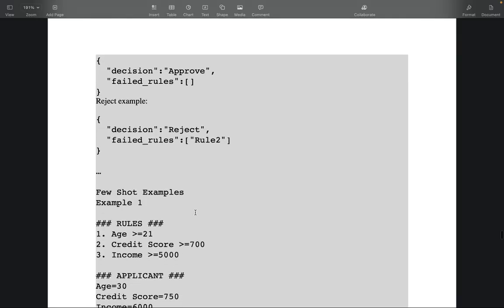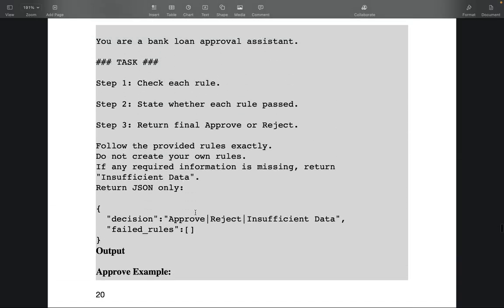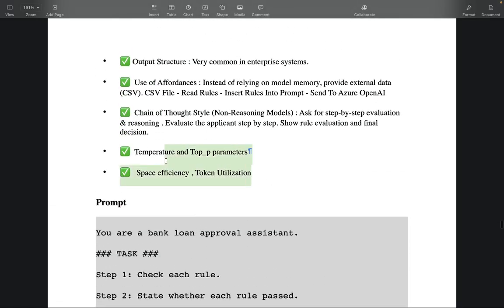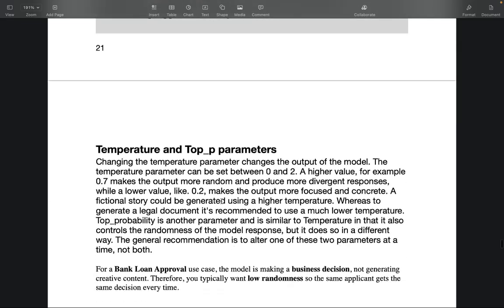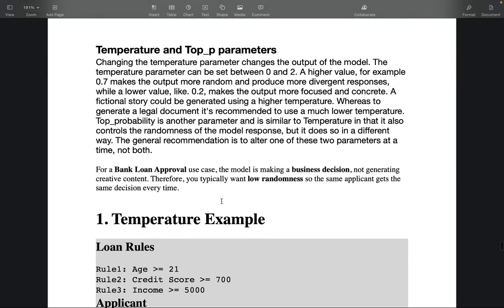Now, except for prompt strategies, there are other things that can also help you reduce AI hallucinations. So, what are these? Let's go over that. All right, temperature and top P parameters.